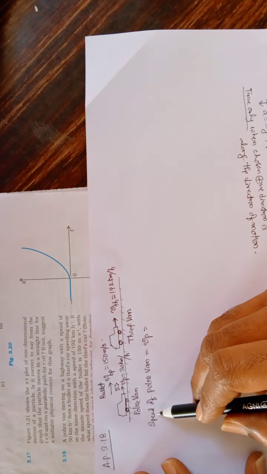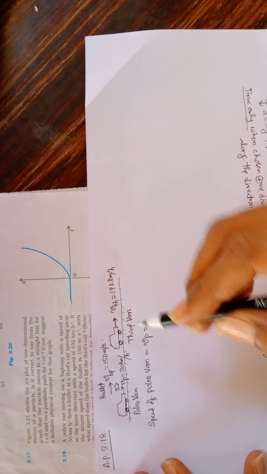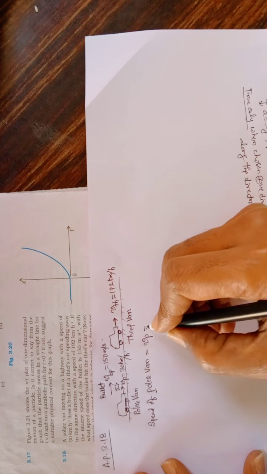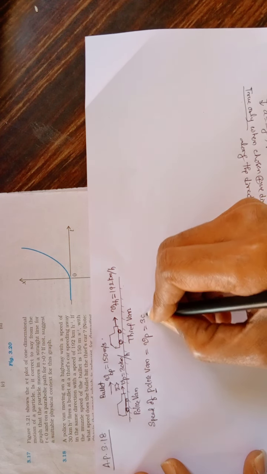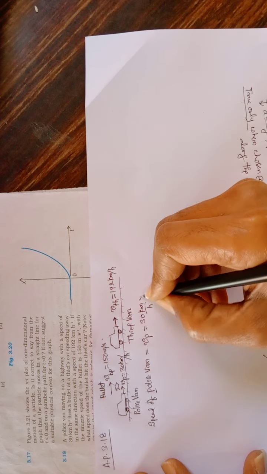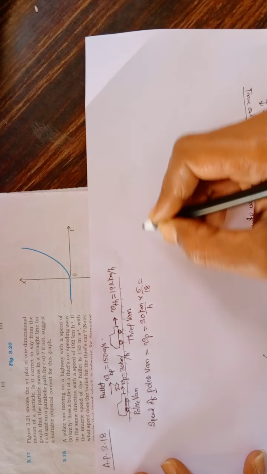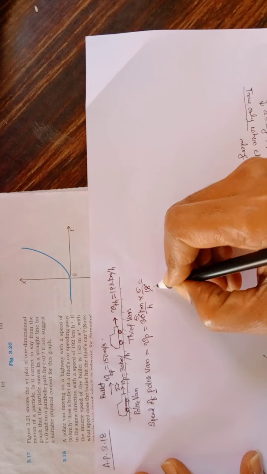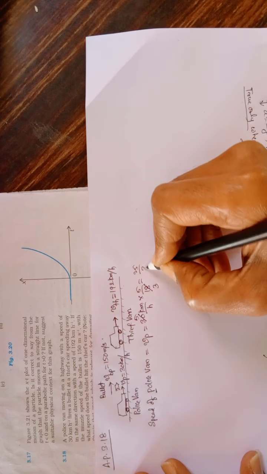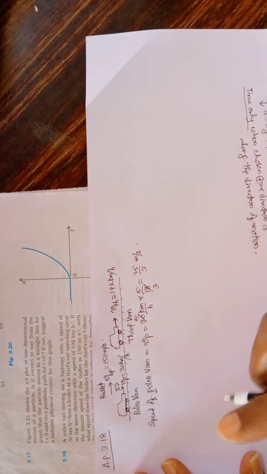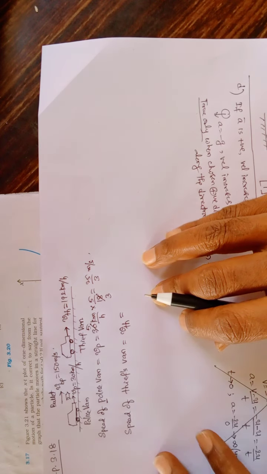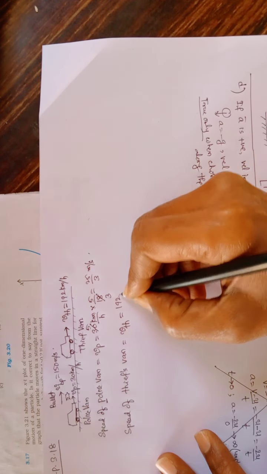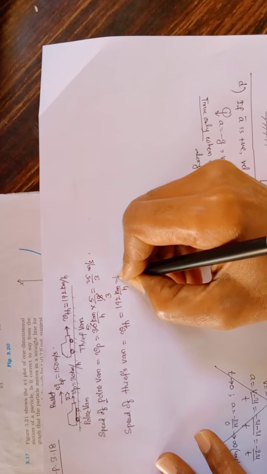Okay. First let me write the speed of police van, Vp. See, this P is taken here. P means police. Speed of police van, how much? 30 kilometers per hour. If you multiply this by 5 by 18, you get the value in meter per second. So it is 25 by 3 meter per second. Now, speed of thief's van, how much is it? 192 kilometer per hour.